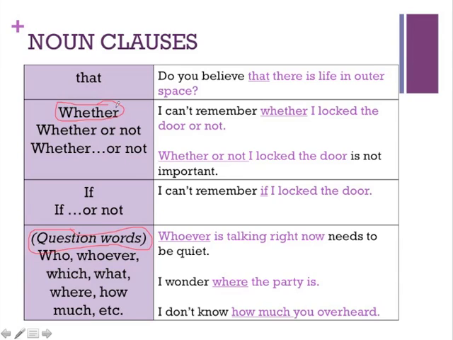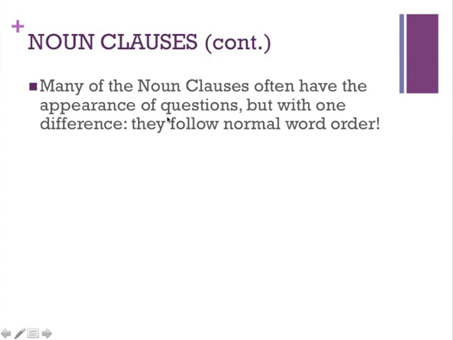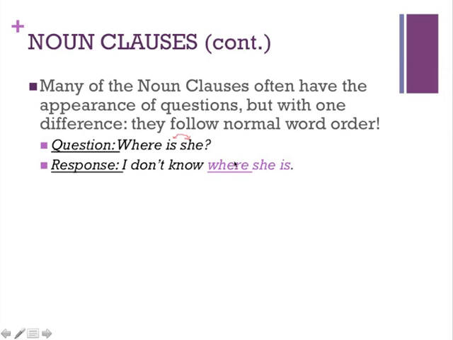When we use the word whether, of course, there are some few things we have to pay attention to. So, when we have those particular noun clauses that use those question words, there is a difference. They do follow normal word order. Whereas the question might say, where is she? And again, we would have that switch between the subject and verb. If I were to respond using a noun clause, for example, if I used one as the object of the sentence, notice now the subject and verb would change. Where is she? The response, I don't know where she is.